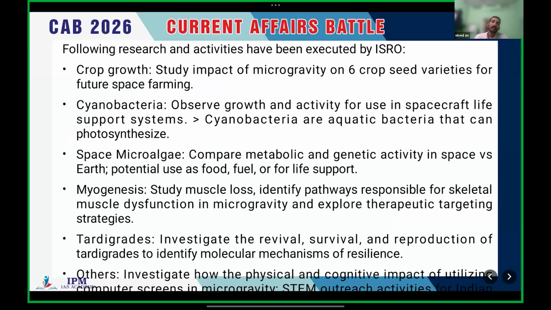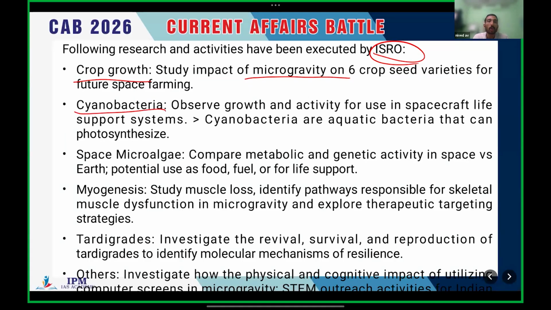And the following research and activities have been executed by ISRO. So India has done a few research activities in the International Space Station. First one is regarding crop growth: study the impact of microgravity on 6 crop seed varieties for future space farming. So, microgravity impact on 6 crop seed varieties.